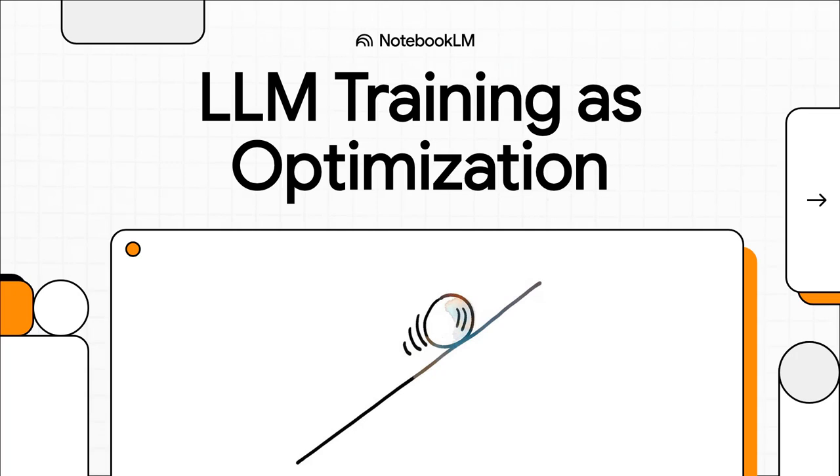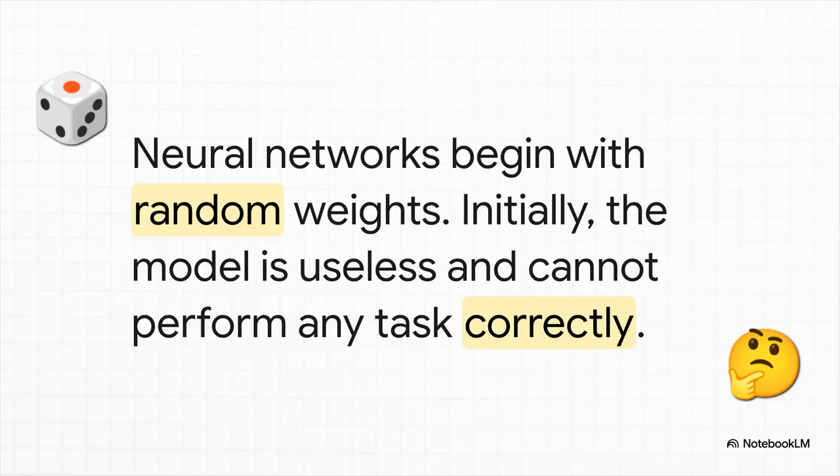Ever wondered how an AI like ChatGPT actually learns? Well, at its very core, the entire incredibly complex training process is really about solving one giant puzzle. It's an optimization problem. You see, when a neural network is first born, so to speak, its brain is a complete blank slate. All of its internal parameters, these millions of little dials we call weights, are just set to random numbers. At this point, the model is totally useless.